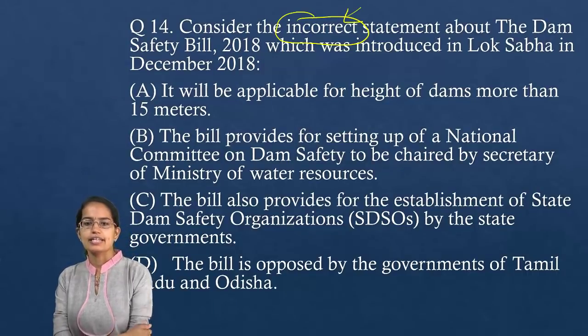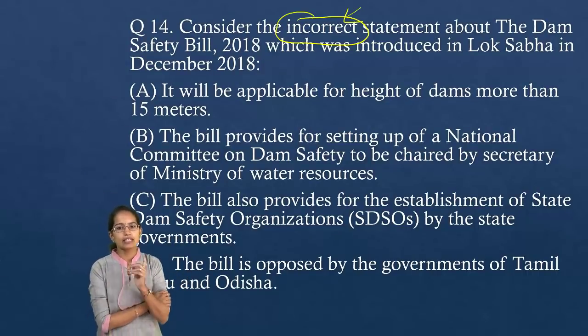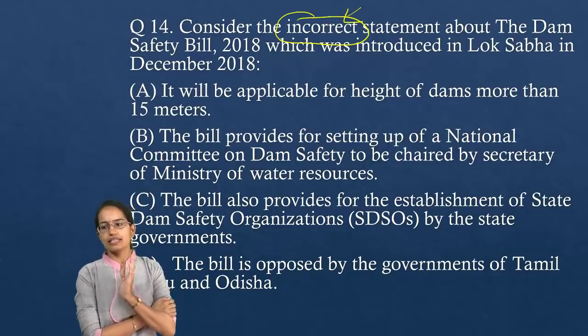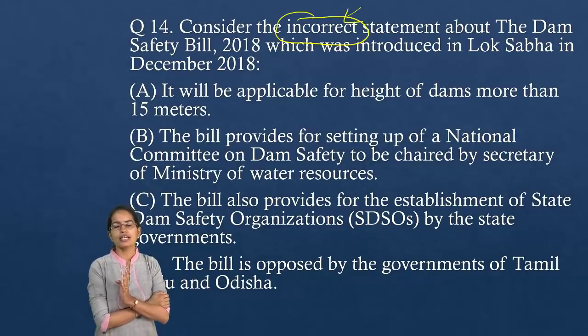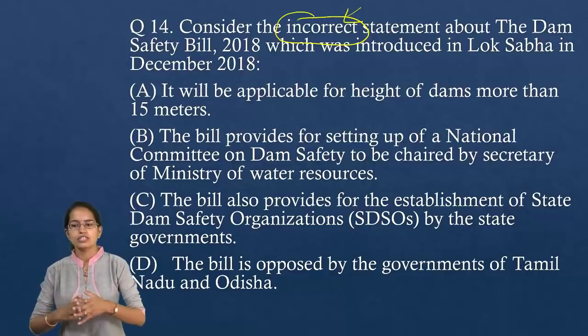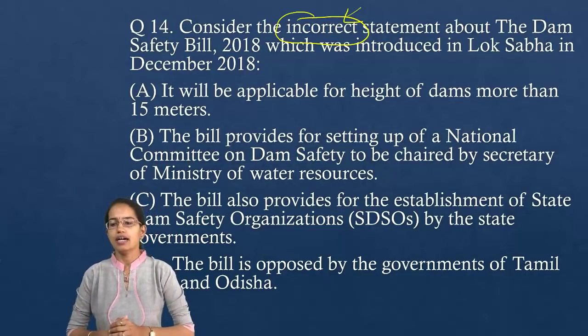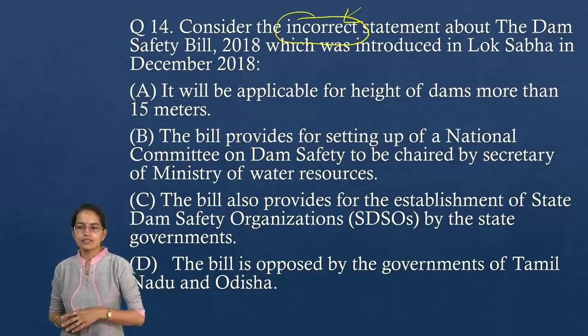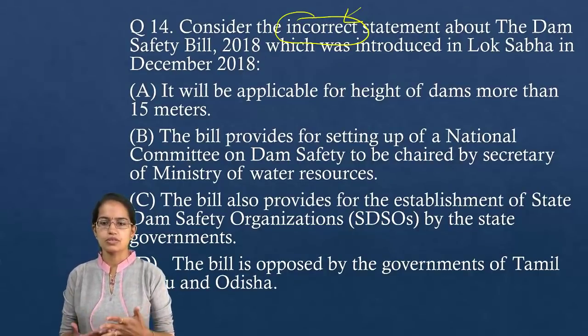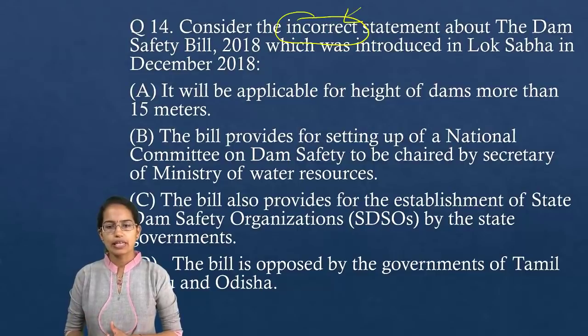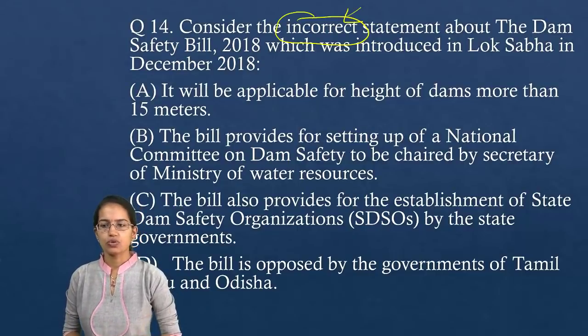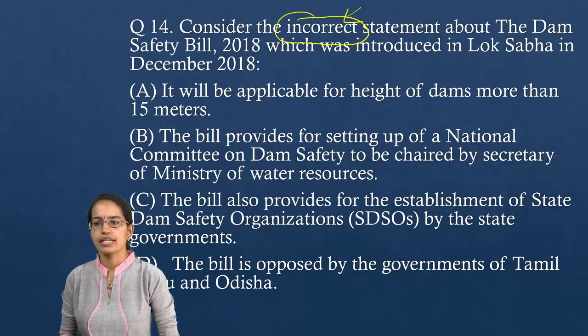Ankita has the right answer. So, the bill provides for setting up a National Committee on Dam Safety, but the Dam Safety Authority would be headed by an officer not below the rank of Additional Secretary, and that too would be appointed by the central government. Okay. So, that's very important. The rest of the statements hold correct. So, that's the only incorrect statement that's given here. So, you have B as the incorrect option.